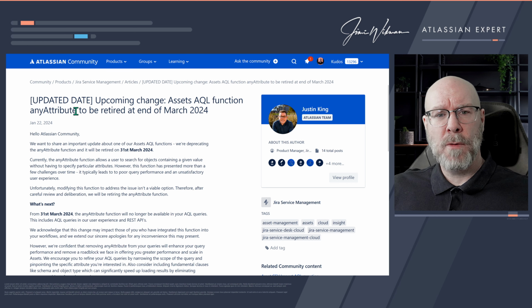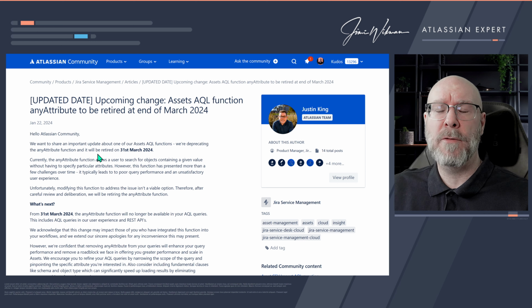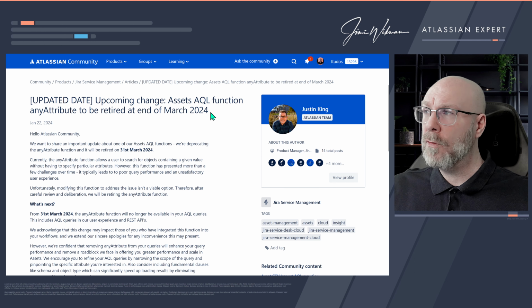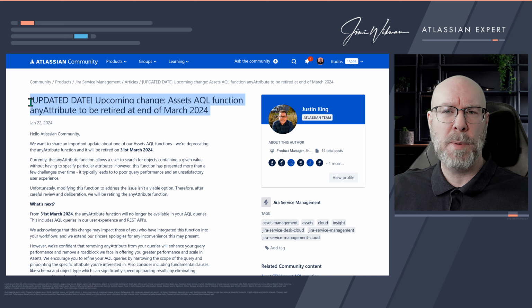Now, before I move on to what they are saying here, I just want to say that I think this is very bad. This is not how this should be communicated. You should not have a removal of functionality published only here in the community, because the vast majority of Atlassian users do not work here. They are not here. They don't get this information. This should go out in an email. Anytime you remove functionality, it must go out in an email to everyone who owns an Atlassian platform. I have quite a few instances, and I have not received any email about this.